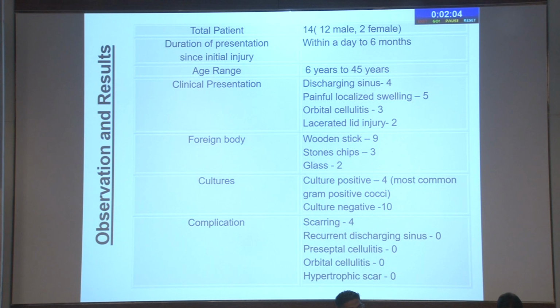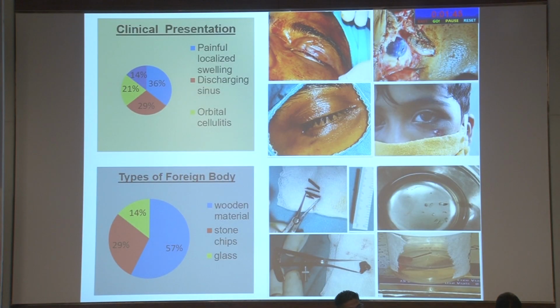They had varied clinical presentations like discharging sinuses, painful localized swelling, and orbital cellulitis. The foreign bodies we found were wooden stick, stone chips, and glass. Out of 14, 4 patients were culture positive and 10 were culture negative. Finally, we got scarring as a complication. My point here is to emphasize that we have varied clinical presentations like painful localized swelling, discharging sinus, and orbital cellulitis in cases of non-metallic foreign body, and different types of foreign body like wooden material, chip stone, and glass.